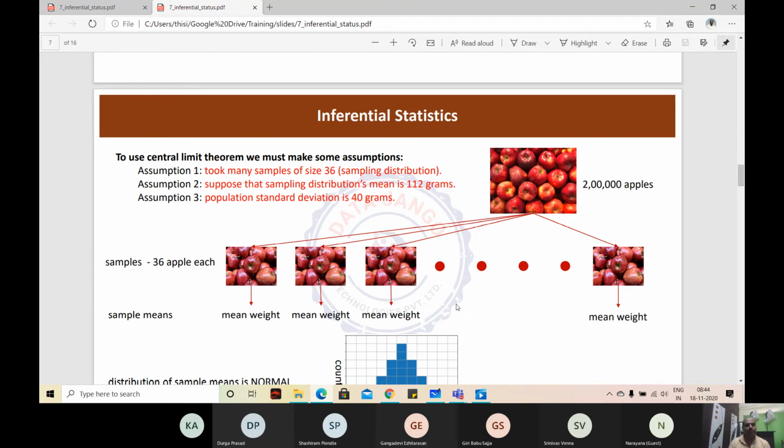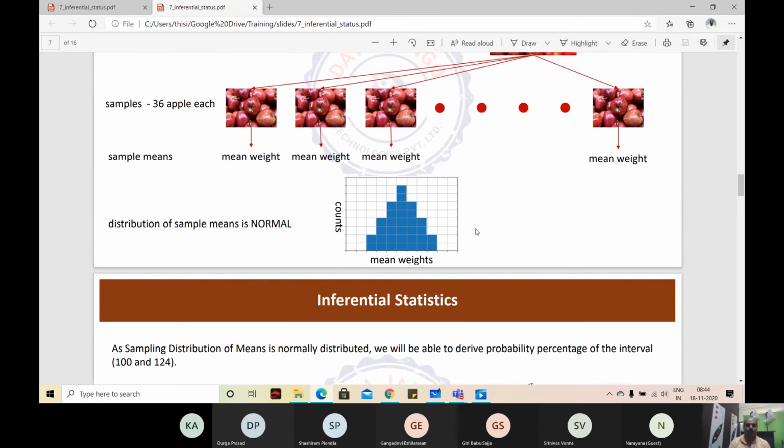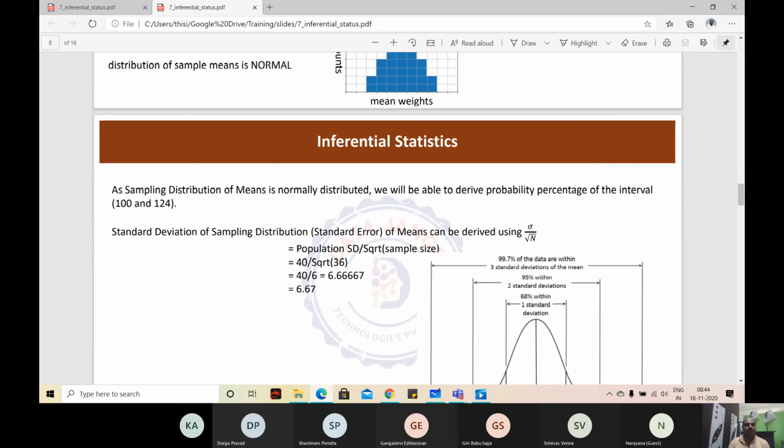So now if you assume that we have taken many samples and we have means, it is actually normally distributed, and we are saying the mean of these means is 112, right? And then you can calculate the standard deviation of this particular graph, the sampling distribution of means. How do you calculate? Population standard deviation divided by the square root of the sample size.